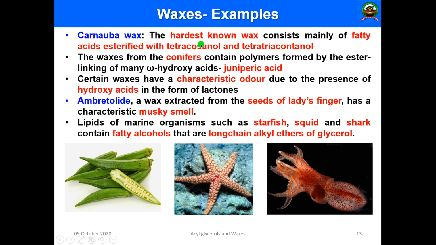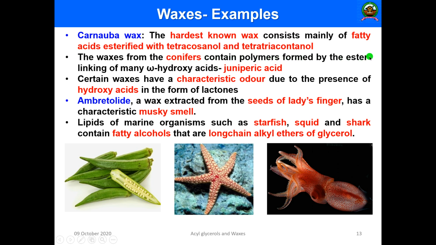Okay, carnauba wax is the hardest natural wax, consisting mainly of fatty acid esterified with tetracosanol or tetratriacontanol. Okay, and the waxes obtained from the conifers contain